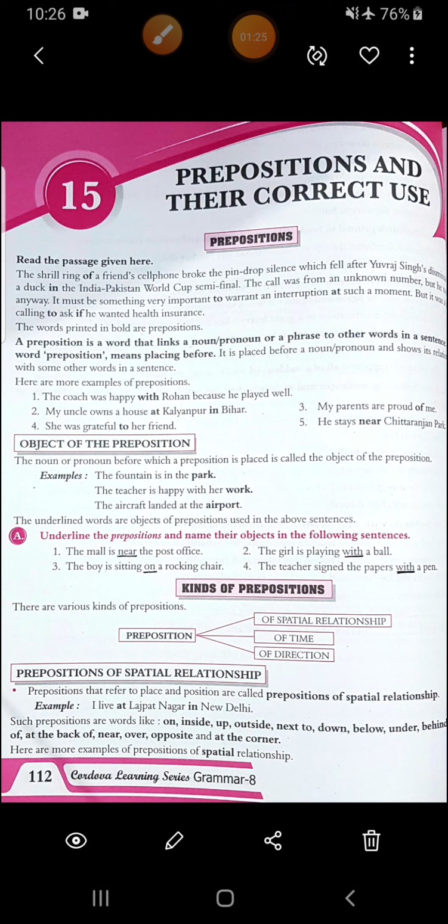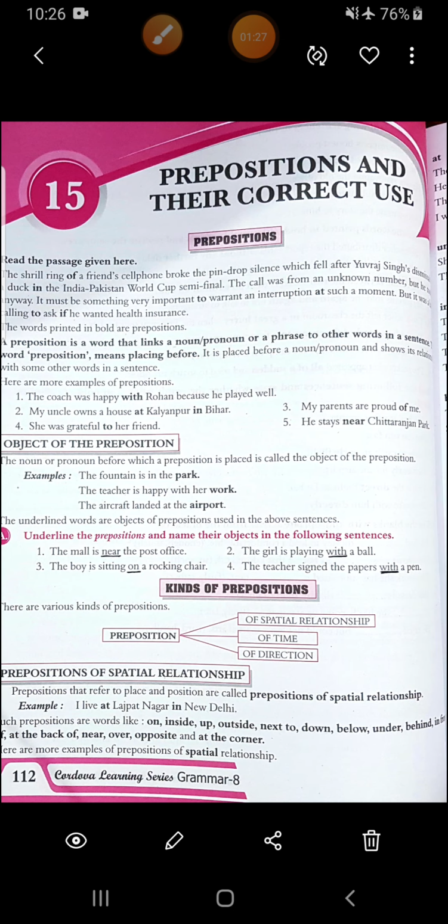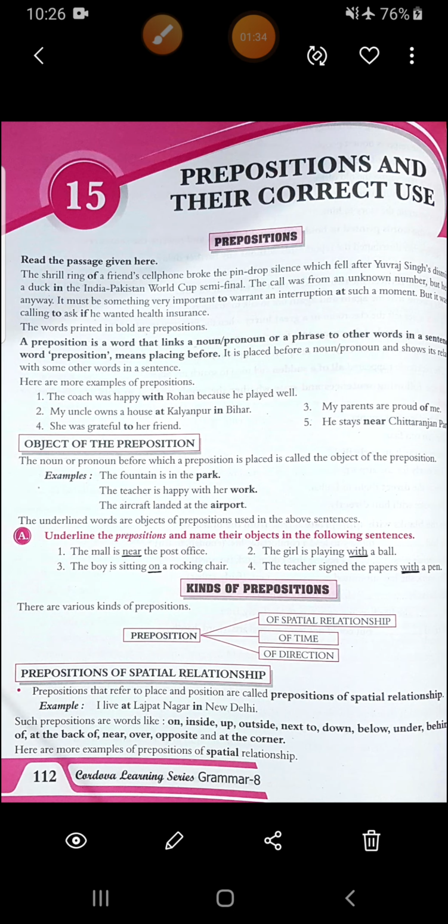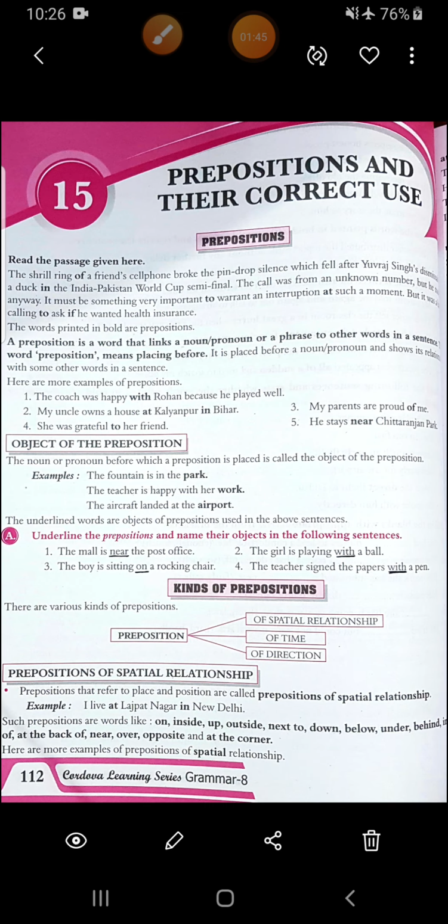So in this sentence you can see, if we just remove these words that are given in bold letters, those are your prepositions. If we remove them, do you think it will give a proper meaning? No, you need these prepositions to give a sentence a full or complete meaning. Okay, it links your noun or pronoun to the other parts of the sentence, and it shows the relation between one part and the other part of the sentence.